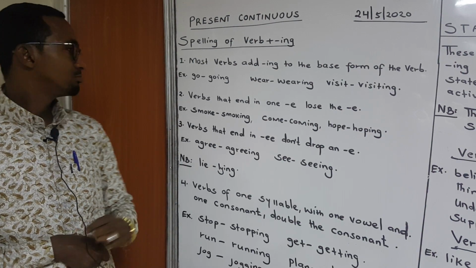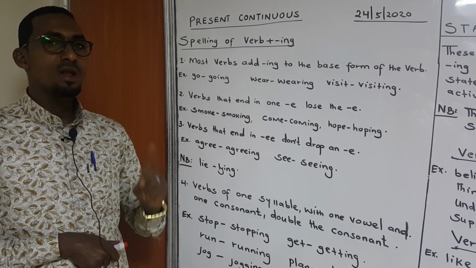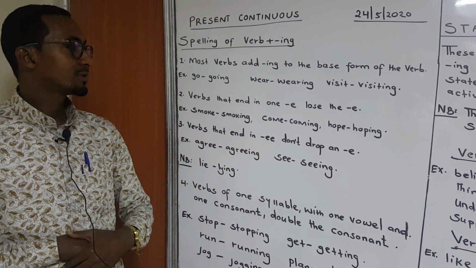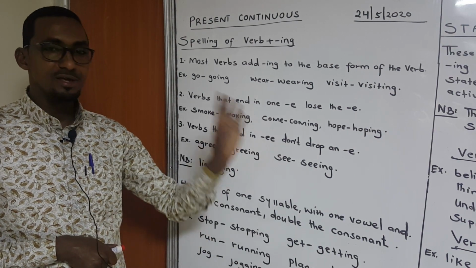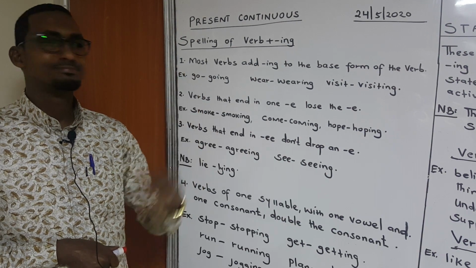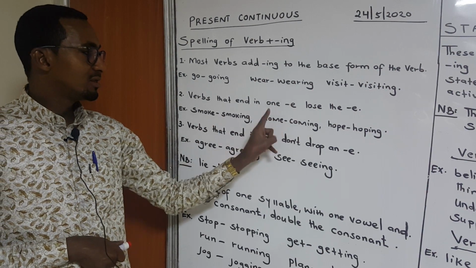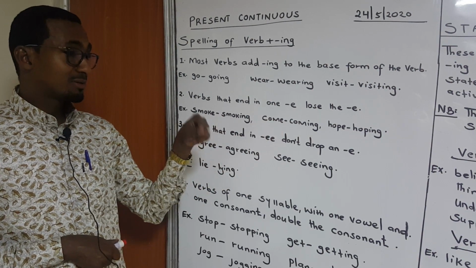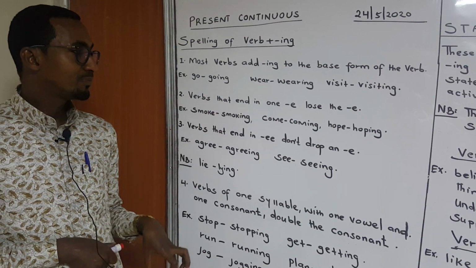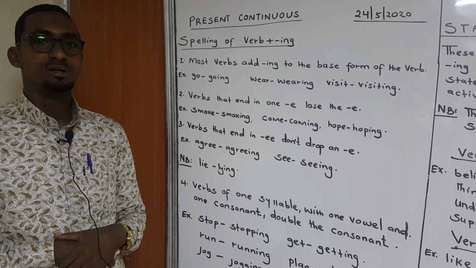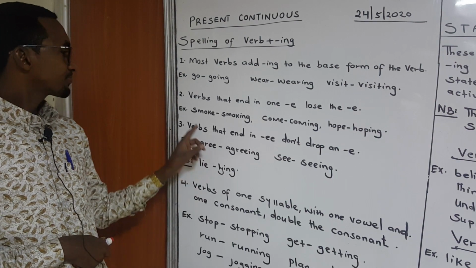Moving on to rule number 2, markaan u gudubno, verbs that end in one e, lose the e, or you can say drop the e, or even you can say throw. Yeah, hadduu verbka ku dhamaado hal e, markaa rabta inaa ing ku darto oo aa ka dhigto continuous form, ida tuuraysaa kadibna waxaa ku daraysaa ing. Idoo ku jirto ing kuma dari kartid. It's not possible. Let's look.